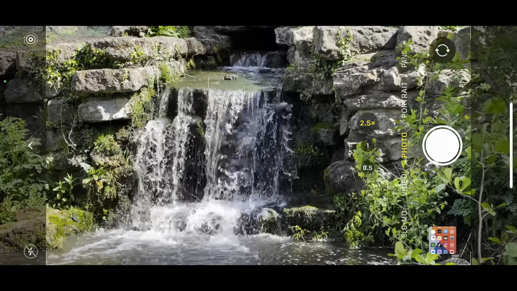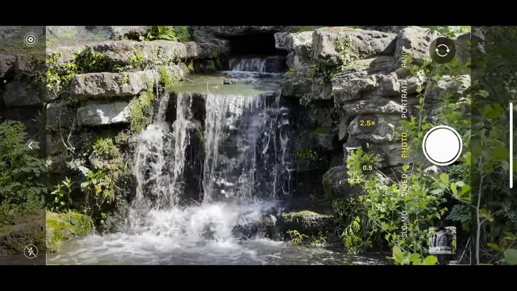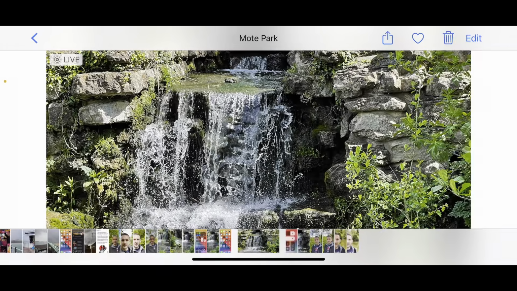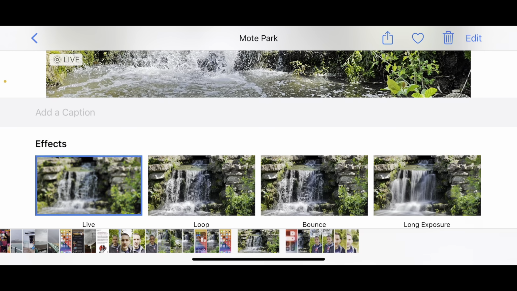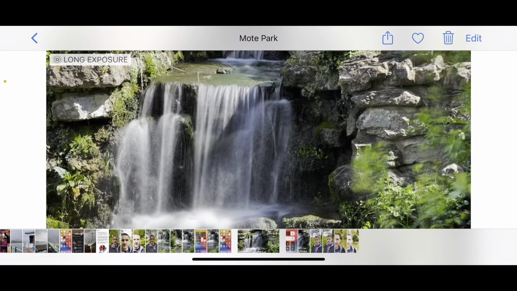Okay, so first make sure the live photo option is selected at the top left. Take your photo, and when you open it in photos, you've got all the little video frames, so you just swipe up and select long exposure from the bottom right, and this will stack all the frames together from the live photo to create that blurred long exposure look.